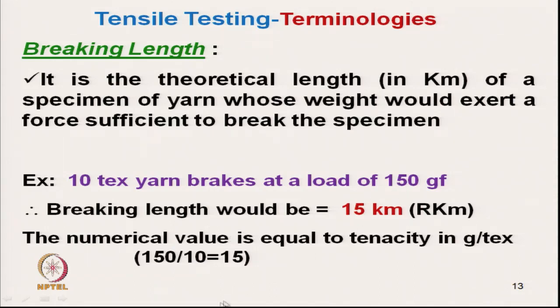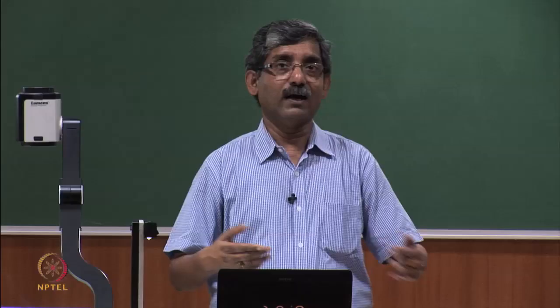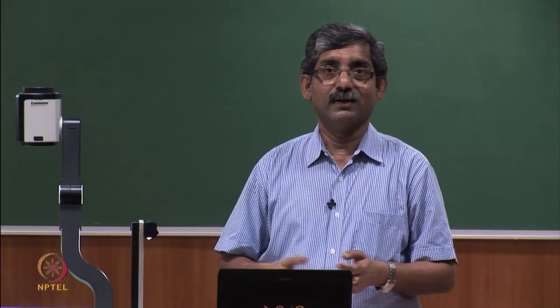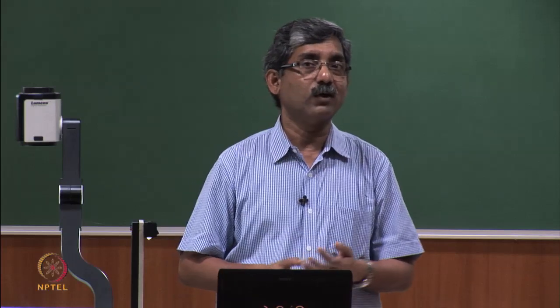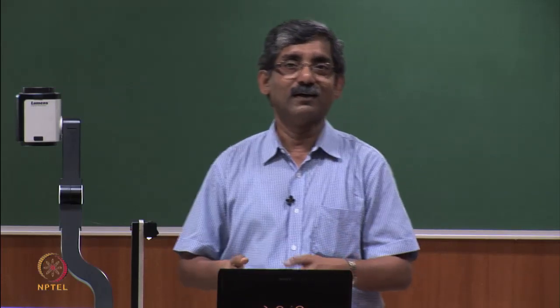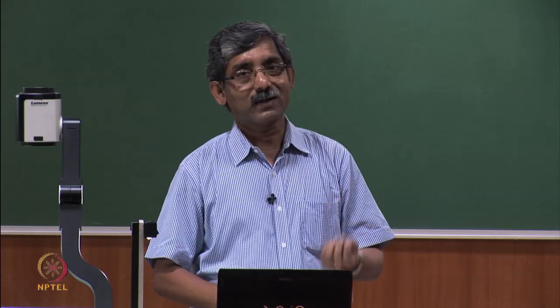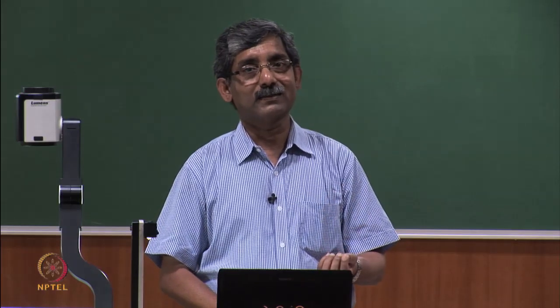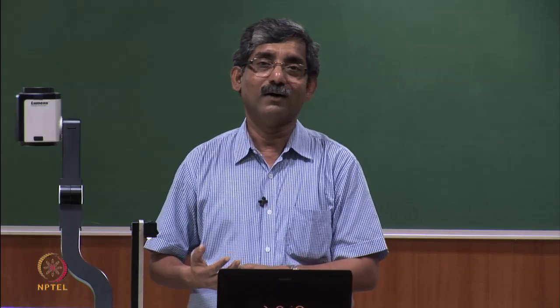These two terms are exactly the same, and in yarn trading nowadays it is called the breaking RKM value. RKM value means we do not actually measure the breaking length, we measure the gram force per Tex, and it is called RKM.